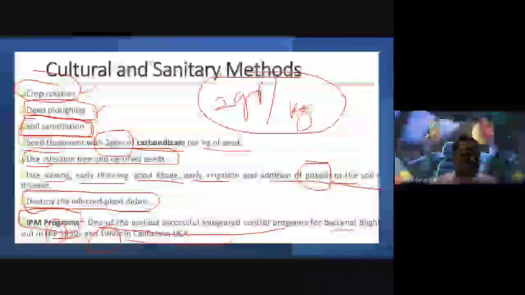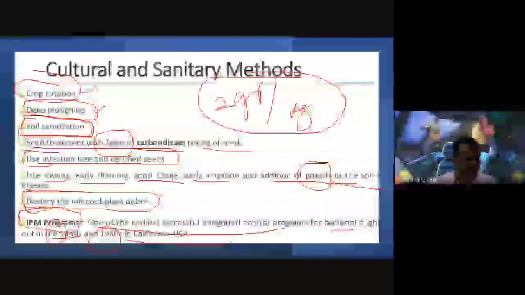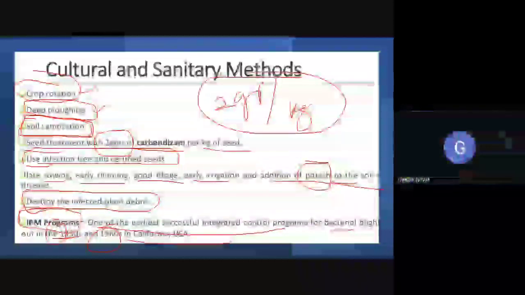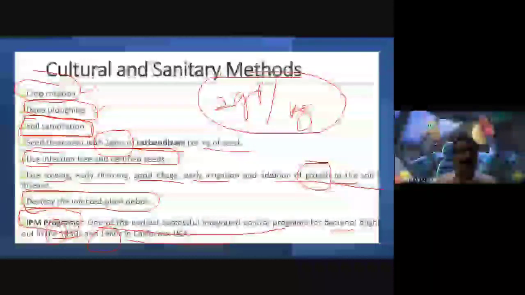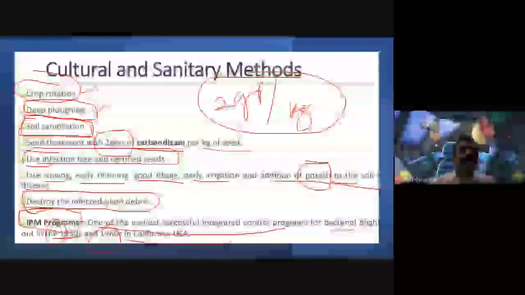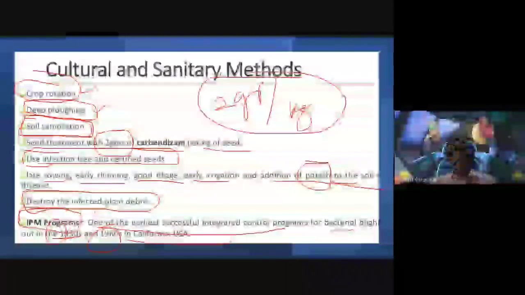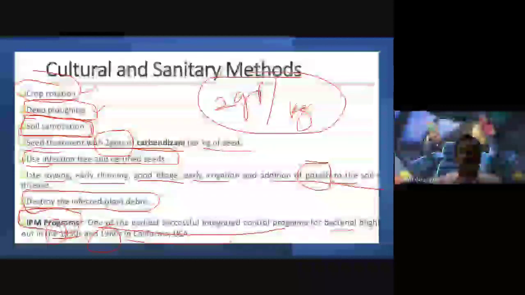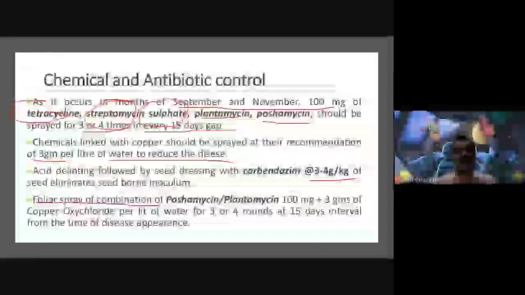IPM means integrated pest management programs. IPM means, Amma, are you following? Yes, sir. So integrated pest management programs should be applied. In California, USA, in the 1950s and 1960s, they applied IPM programs very successfully for all the different diseases. Some antibiotics can also be used: tetracycline, streptomycin sulfate, gentamicin, and kasugamycin.